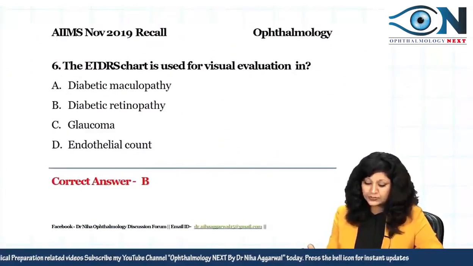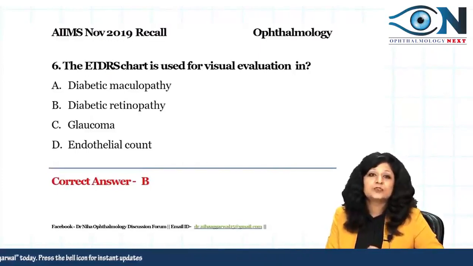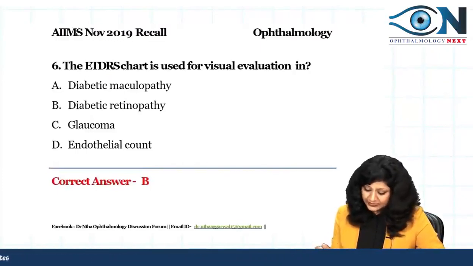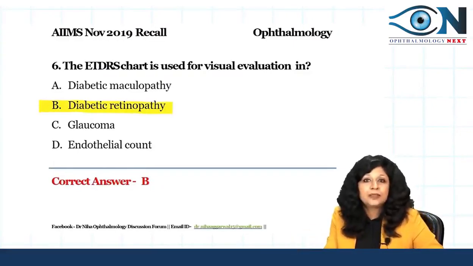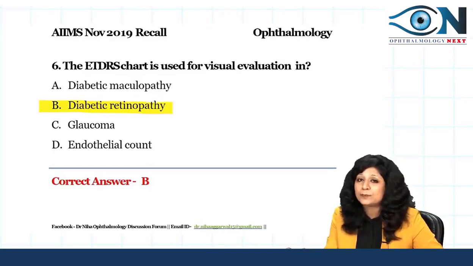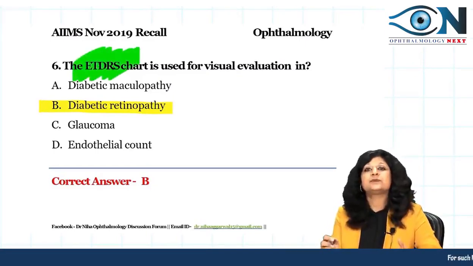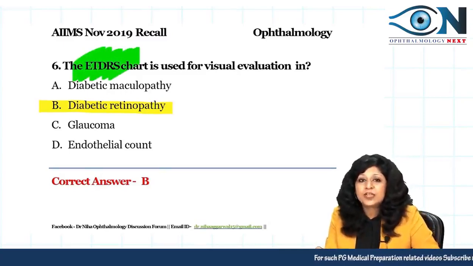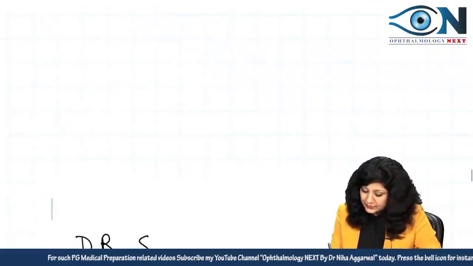Now the other important question, this we also discussed in the class: the ETDRS chart is used for the evaluation of, so I think this is very clear cut, the answer here will be diabetic retinopathy. And diabetic retinopathy, as you know, is an all-time favorite topic of all the examiners. They always keep on asking about diabetic retinopathy. And the most important chart that we use for the evaluation of these patients is the ETDRS chart.